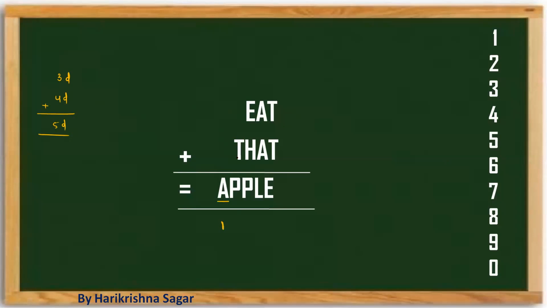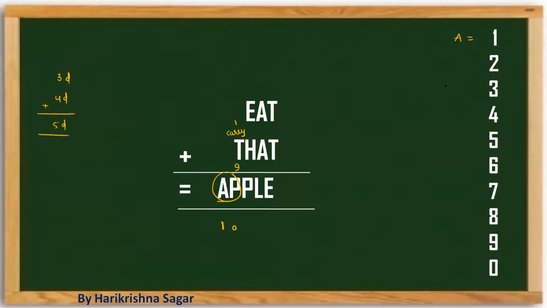Why? Because T plus some carry should be giving a result which is the value of AP, right? So you can think mathematically. The maximum value of A will be equal to 1, because that's a carry. When we are adding 2 digits, the maximum carry is going to be 1 only. So carry 1 plus 9 is going to be 10.